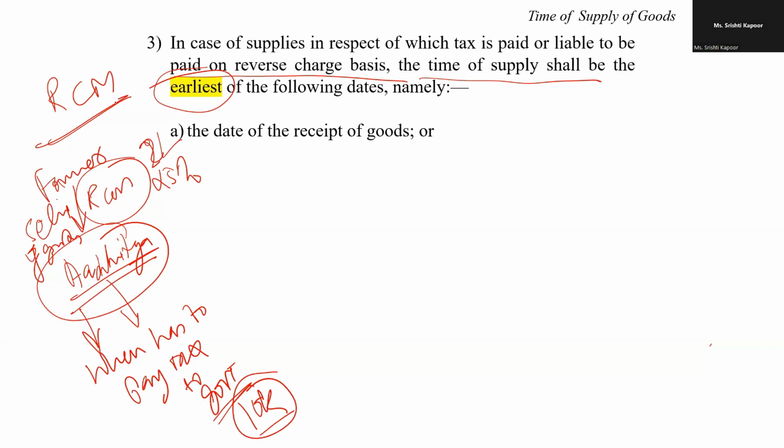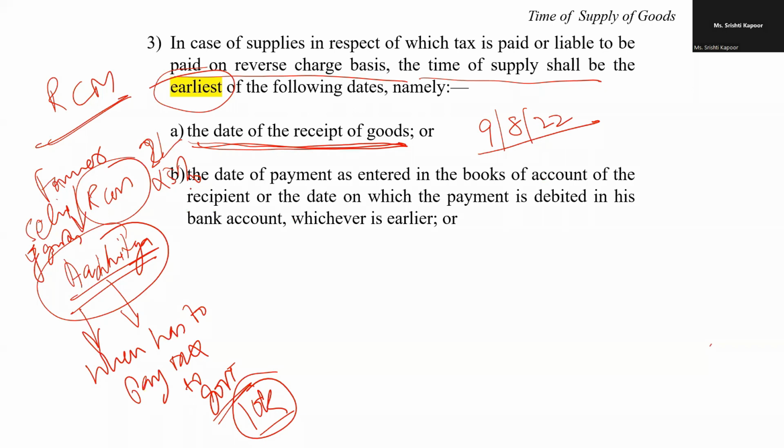Now, my dear friend, the first one is the date of receipt of the goods. Meaning thereby, let us take, again, the 9th of August as the day when the goods have been received. The second one is the date of payment as entered in the books of accounts of the recipient Artiya, or the date on which the payment is debited in the bank account, whichever is earlier.